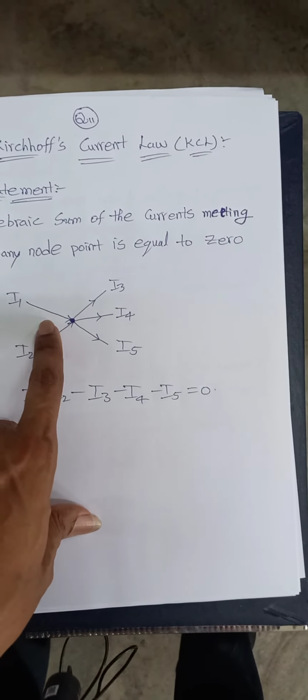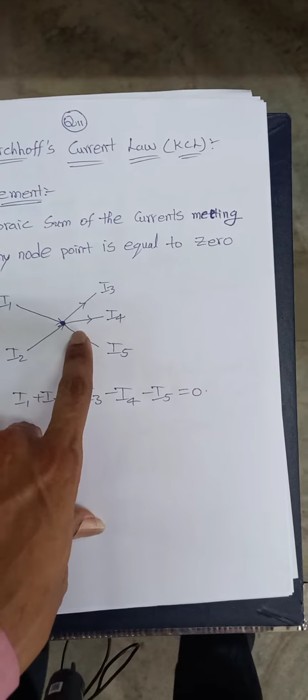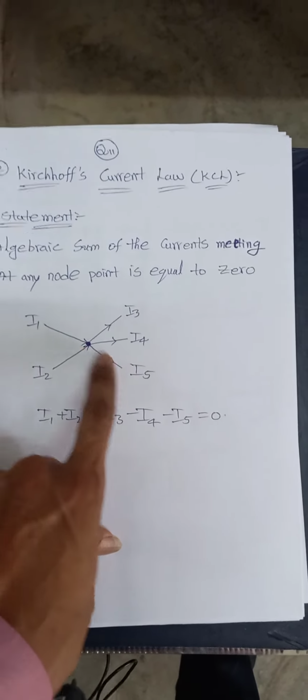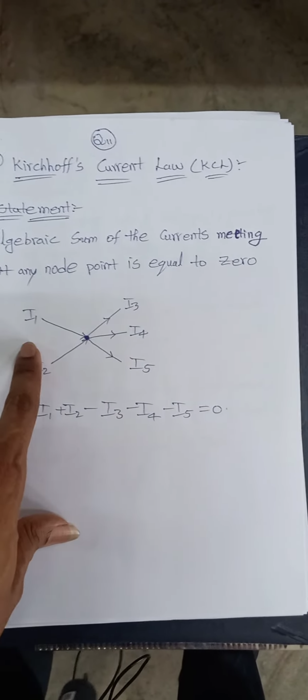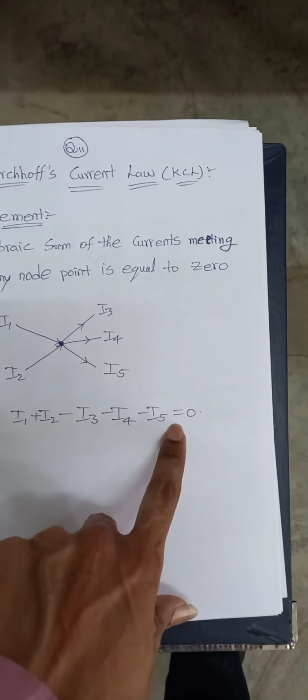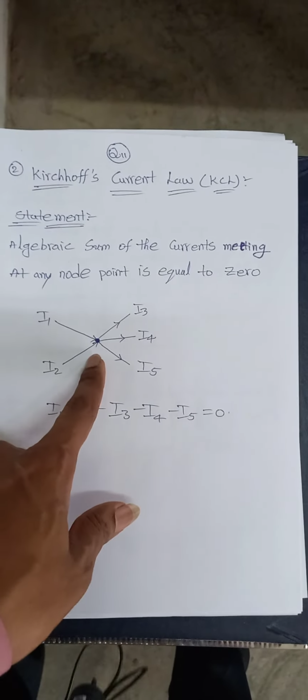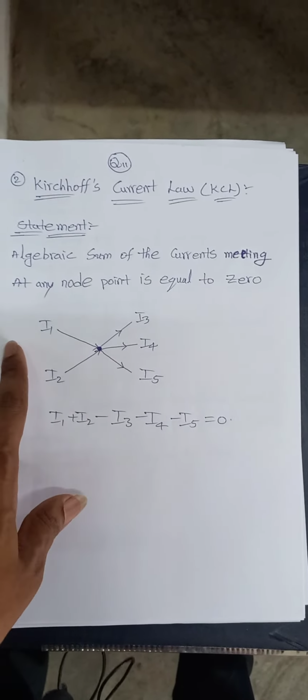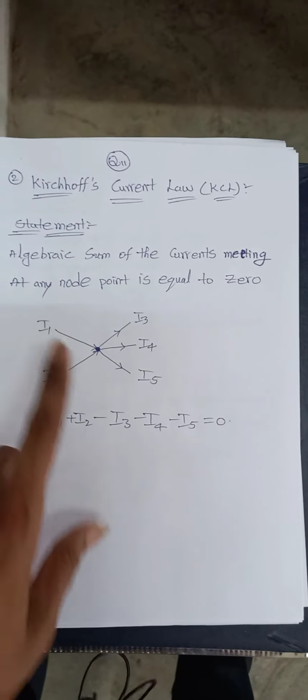So these two are incoming currents for this node and these three are outgoing currents for this node. So the sum of both incoming currents and outgoing currents is equal to 0. Or otherwise, we can say that at a particular node, the algebraic sum of all the currents is equal to 0.